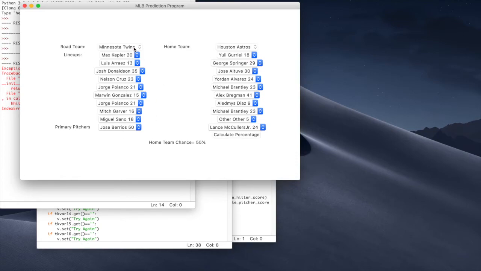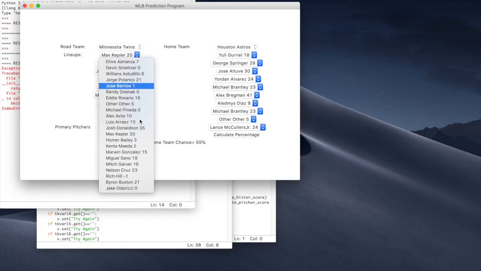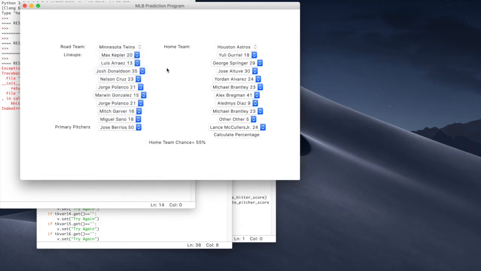And so improvements I could have made to this model are to sort these lists, because as you can see, these are in a completely random order. And I could have also made it so that this pitchers part accepts more than one pitcher if you knew like a particular bullpen pitcher was going to pitch in the game, because that would greatly impact the percentage.